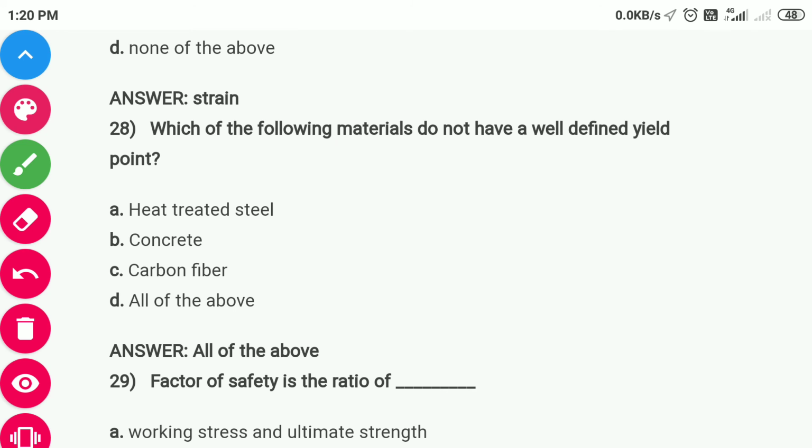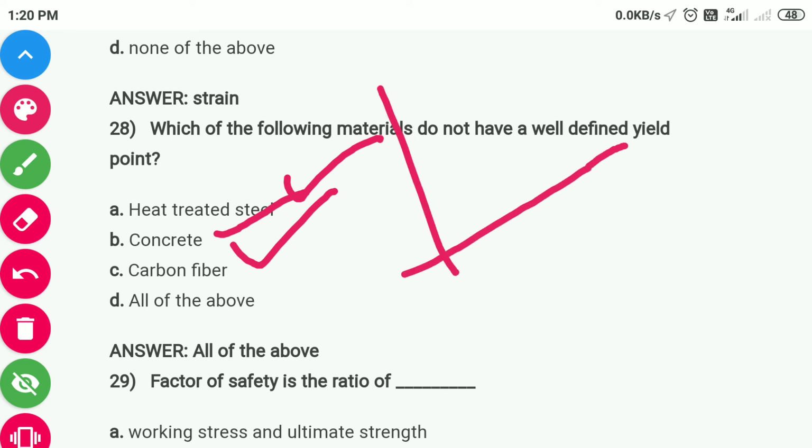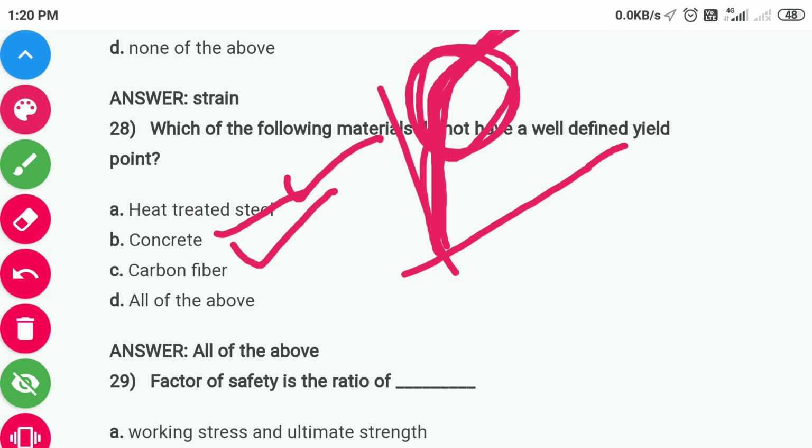Question number 28 is, which of the following materials do not have a well defined yield point? The correct answer is heat treated steel, concrete and carbon fiber. They don't have a well defined yield point. What is the reason? Their stress strain curve goes like this, and the yield point will lie in this region from here to here.